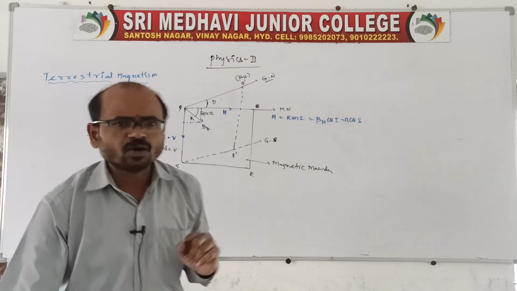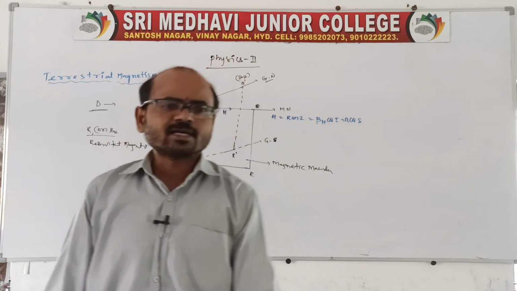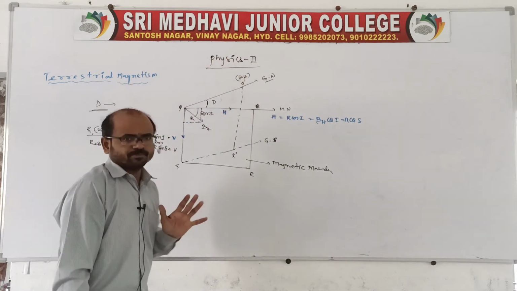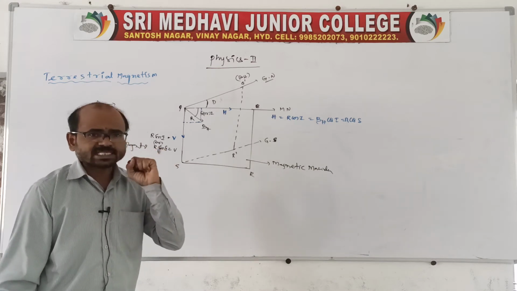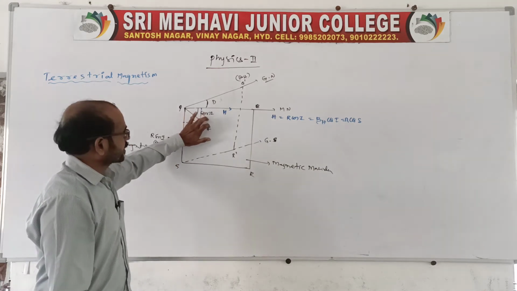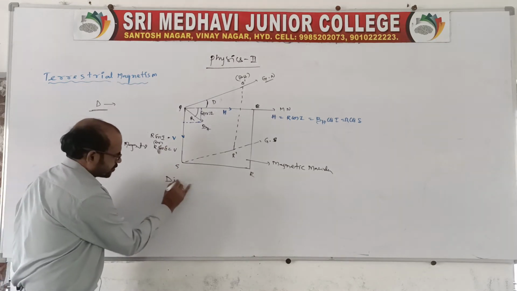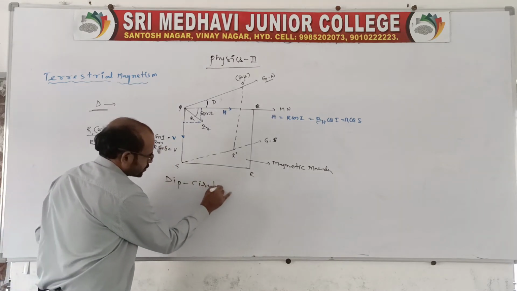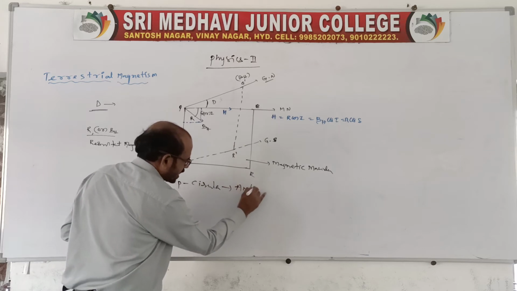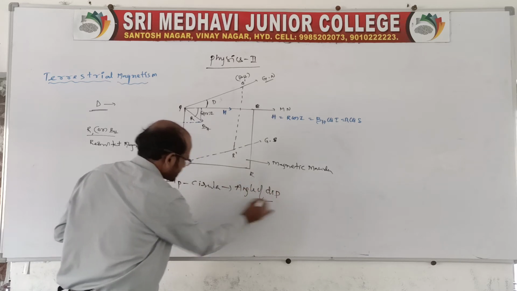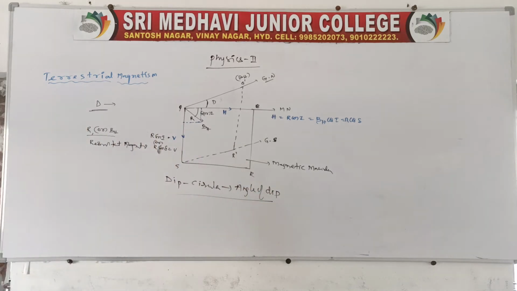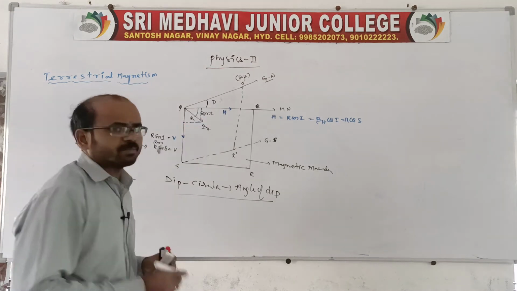Sir, how can we measure this dip angle? This dip angle can be measured by using a dip circle. There is one instrument, a circle, and we can get this angle by using a dip circle. This is very important. The dip circle is the instrument used to measure the dip angle, or angle of dip.